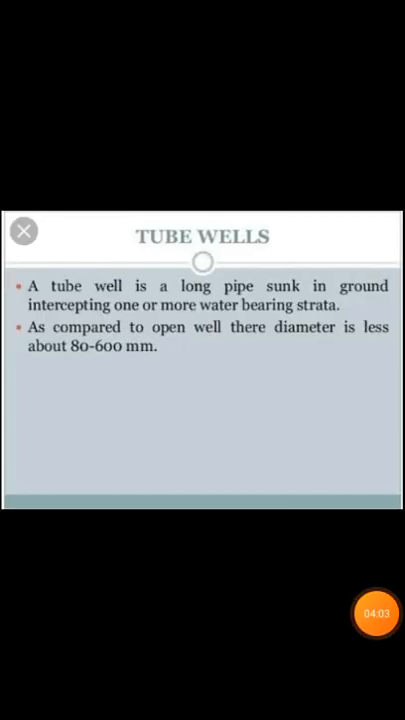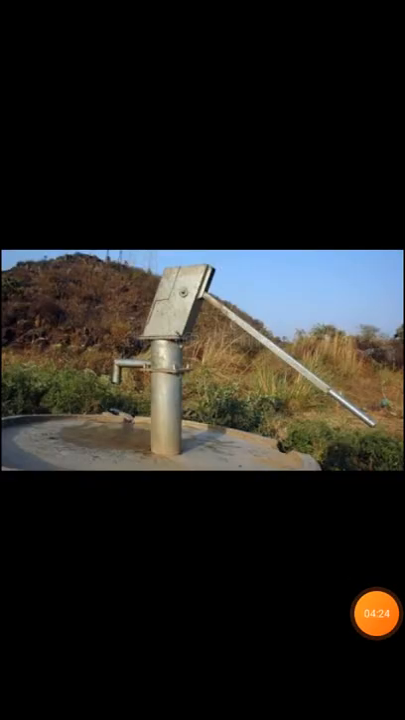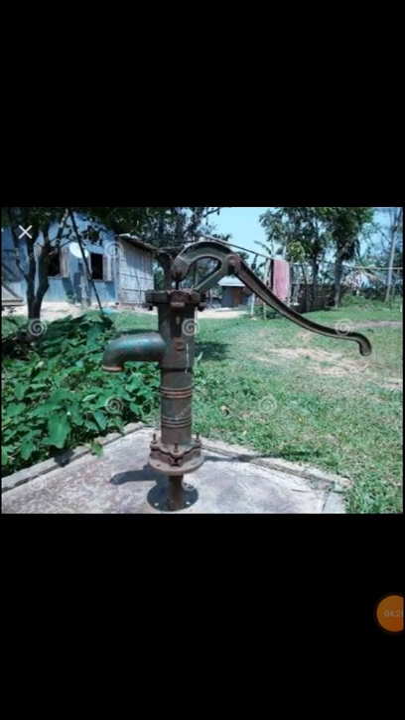Second type of wells is tube wells. A tube well is a long pipe sunk in the ground intercepting one or more water bearing strata. As compared to open well, their diameter is less, about 80 to 600 millimeter. So it is a tube well. This is also one type of tube well.